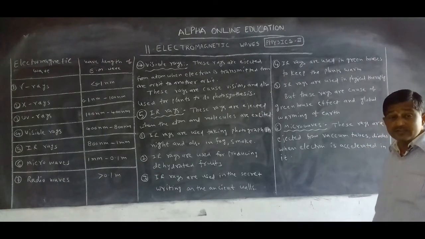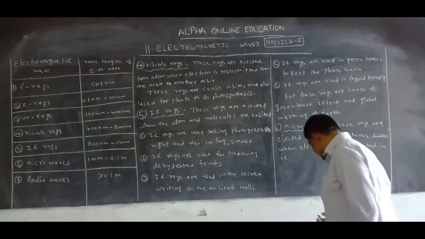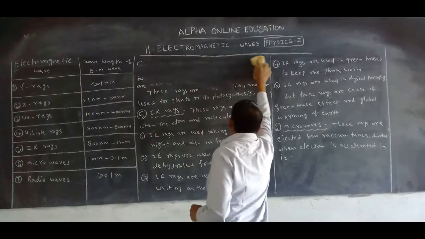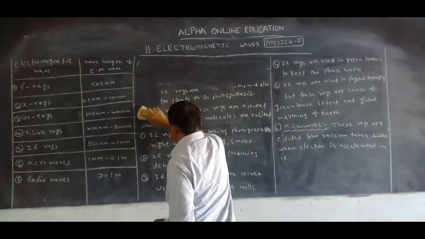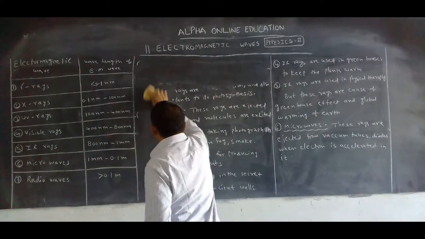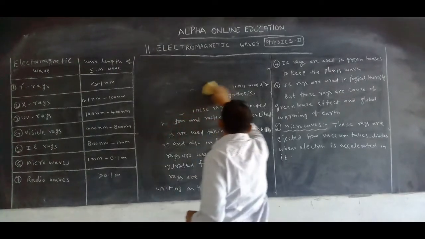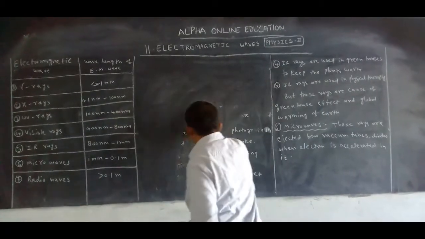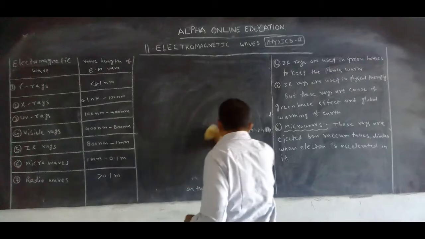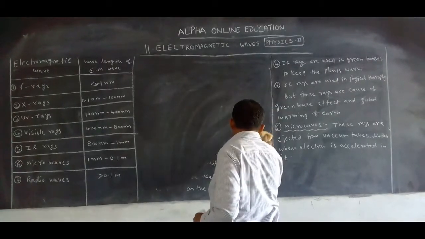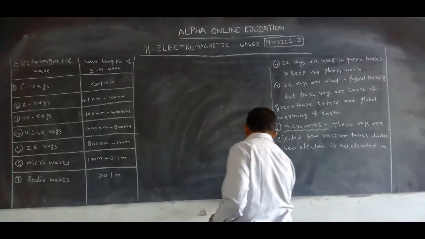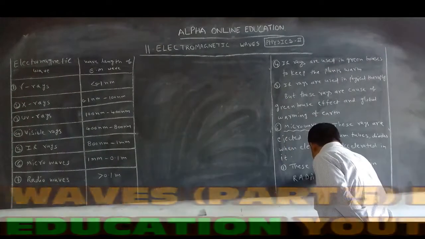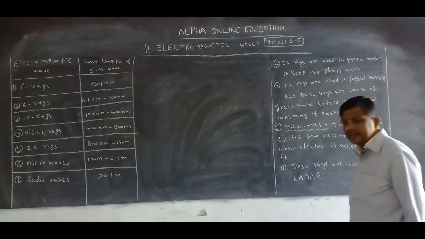Okay, is there any use? Yes. Microwaves are used especially for communication purposes, especially in radar.